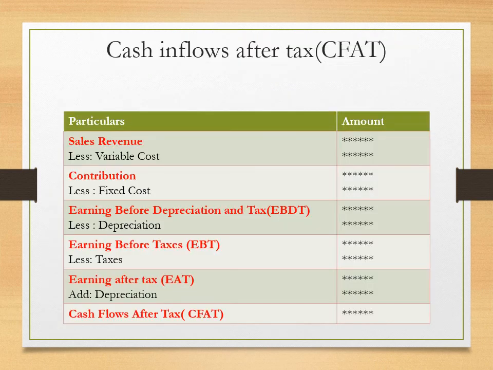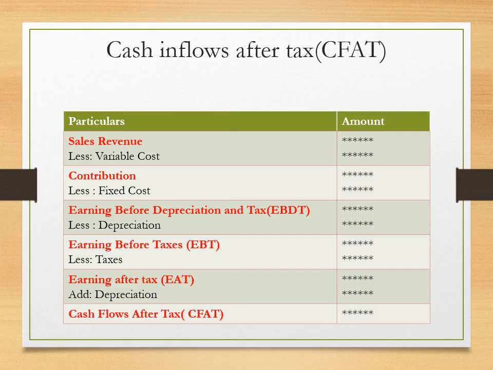For calculating payback period, we use cash inflows after tax. If CFAT is given directly, there is no question about the calculation of CFAT. If not, we can calculate CFAT using this format.